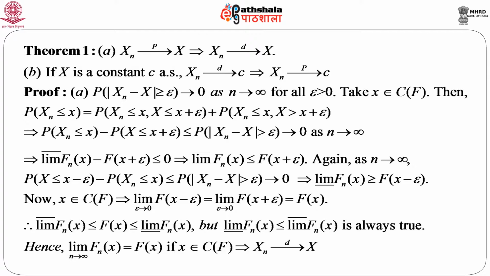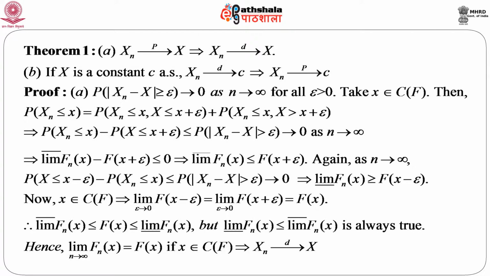So, the limit as epsilon goes to 0 of F(x minus epsilon) is exactly equal to the limit as epsilon goes to 0 of F(x plus epsilon), which is nothing but F(x), because x is a continuity point of F. So, using these facts, we can immediately get that lim sup of F_n(x) less than or equal to F(x) less than or equal to lim inf of F_n(x).